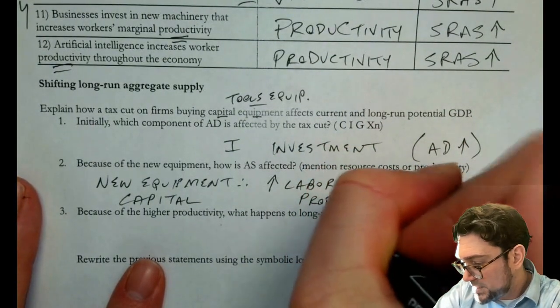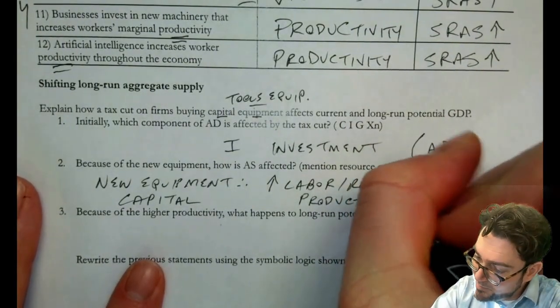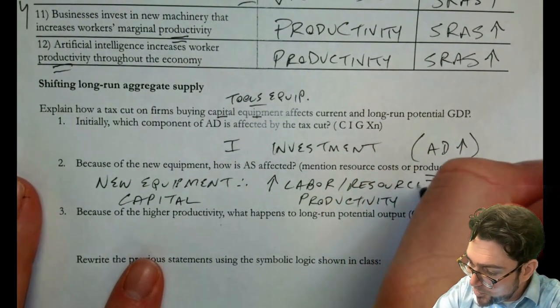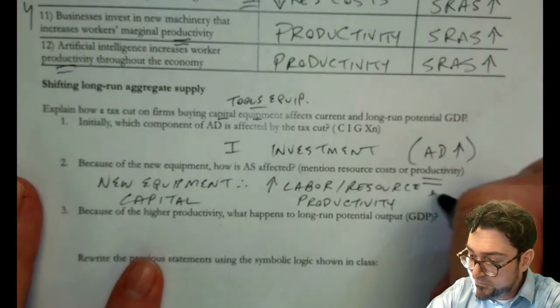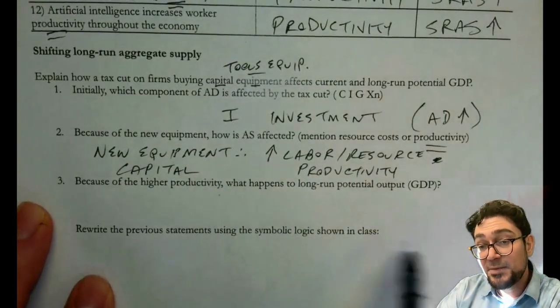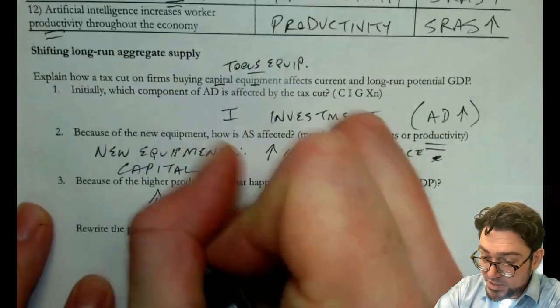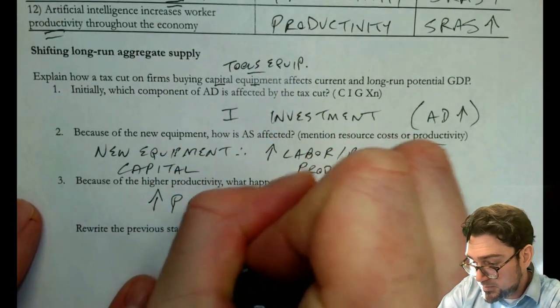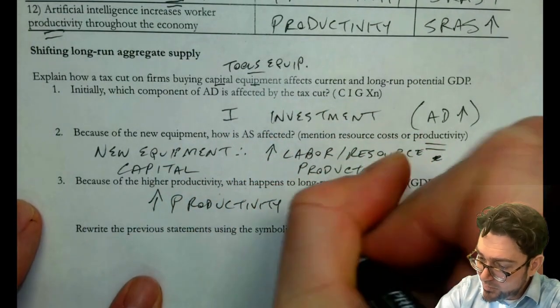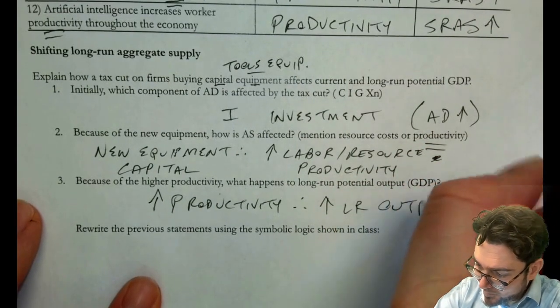Or we could actually even just say resource productivity, right? Because new equipment is really just going to make all of our resources more productive. And therefore, we're going to see something else change, right? Because of that higher productivity, what's going to happen to long run aggregate output? So it would be increased productivity, therefore increased long run output.